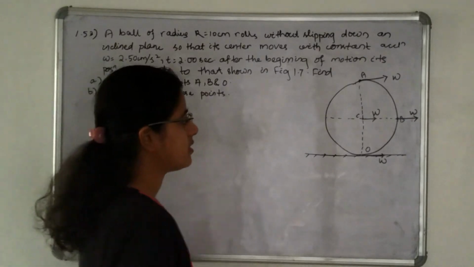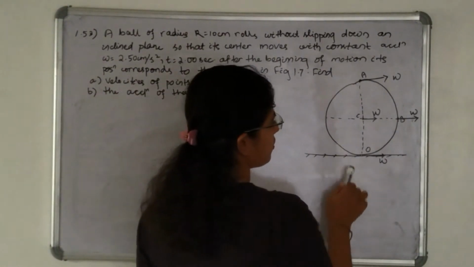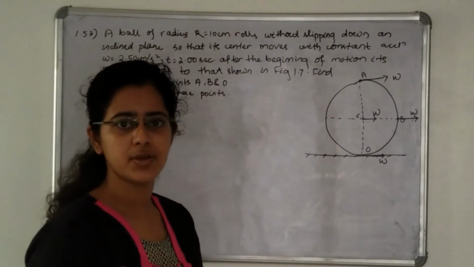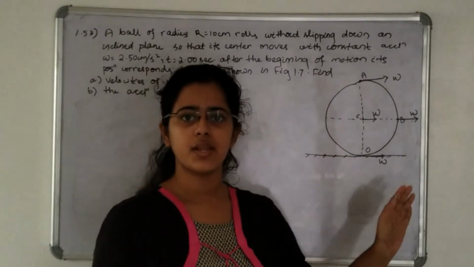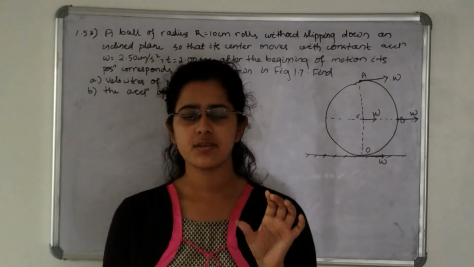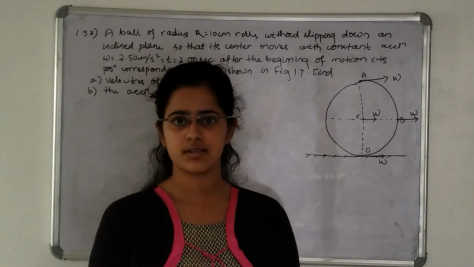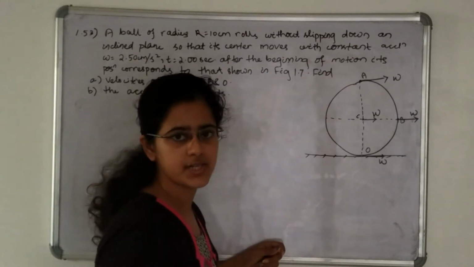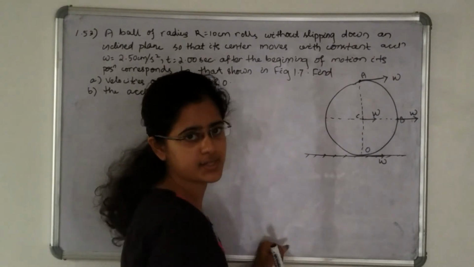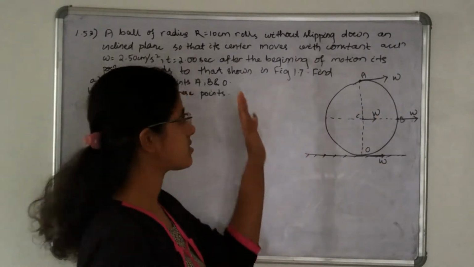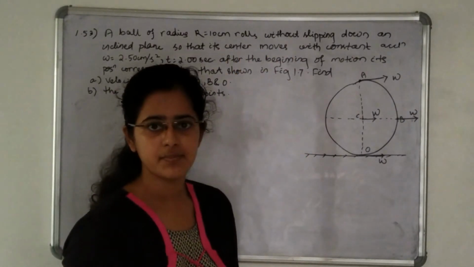So if you consider the O, in the question it is given that it is rolling without slipping, that means pure rolling without slipping. We know that rolling without slipping is a combination of translation as well as rotation where the point of contact is instantaneously at rest. That means O is here the point of contact. So the O point must be at rest, because the point of contact is instantaneously at rest, as said by the statement rolling without slipping.